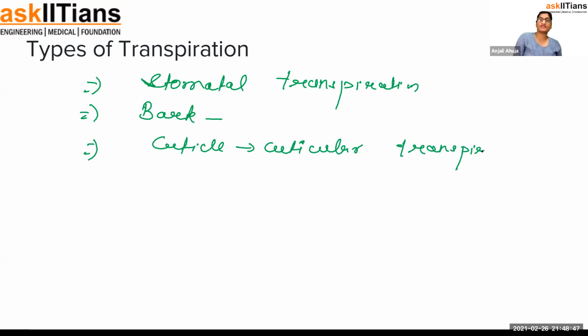On the leaf, you must have seen a thin membrane kind of thing, which you can peel off. Like there is a leaf, and there's a thin membrane present on it. You can just peel it off. That's cuticle. If transpiration happened from that, we call it cuticular transpiration. I will say it is the membranous part of the leaf.